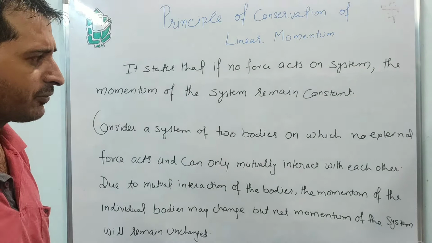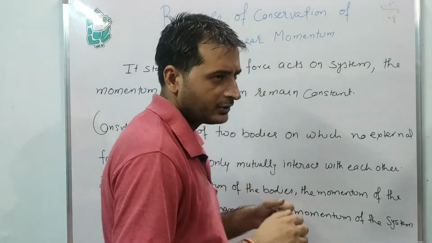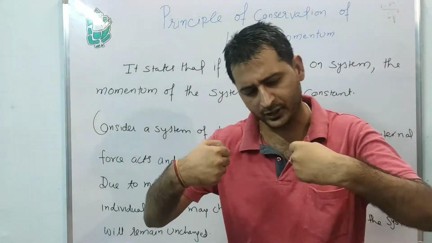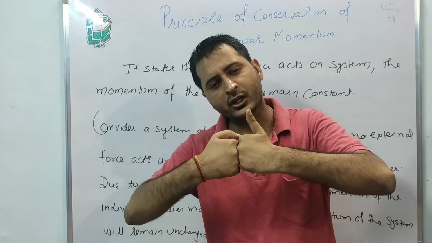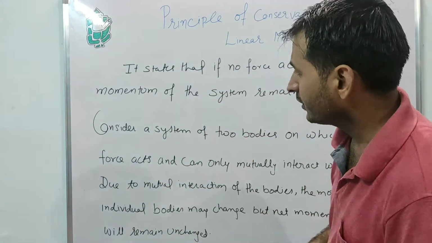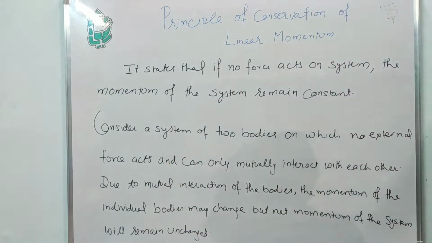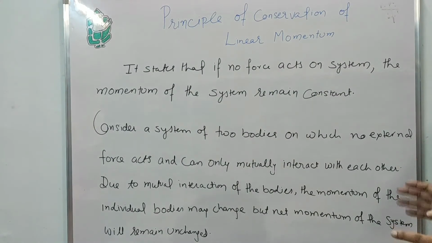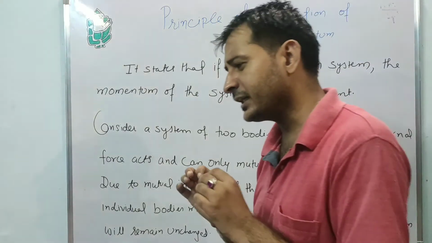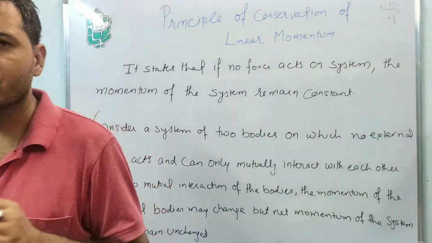Consider a system of two bodies. Take any two bodies, and there is no external force acting on those bodies. Only mutual interaction occurs between the two bodies.